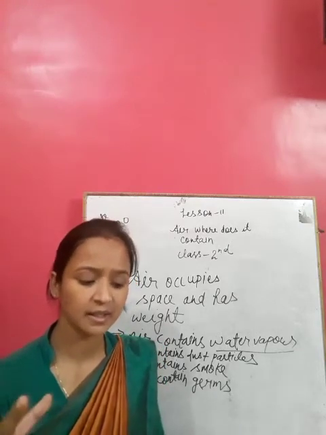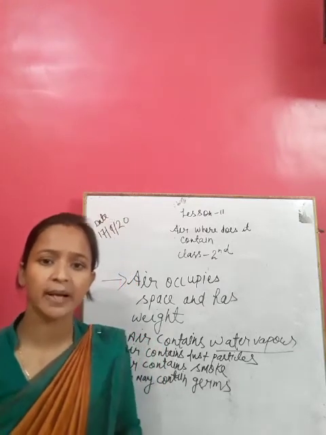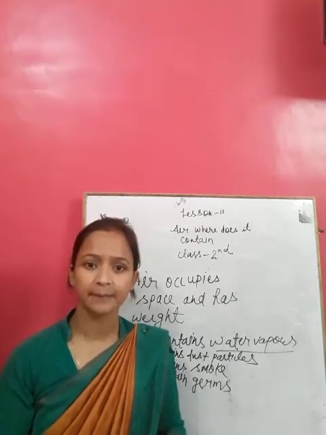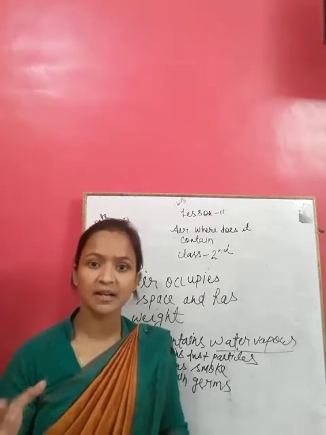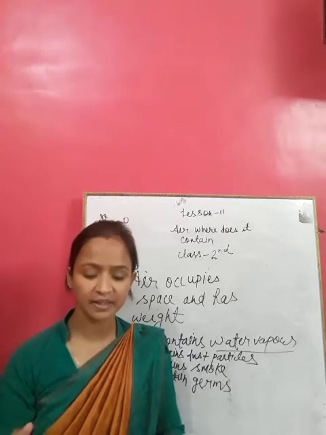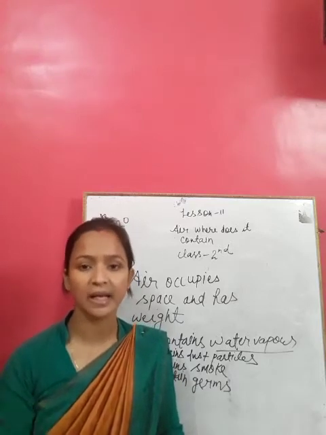You can't see them with your naked eyes. With the help of a microscope only you can see them. Germs are very small living things that can make you ill.